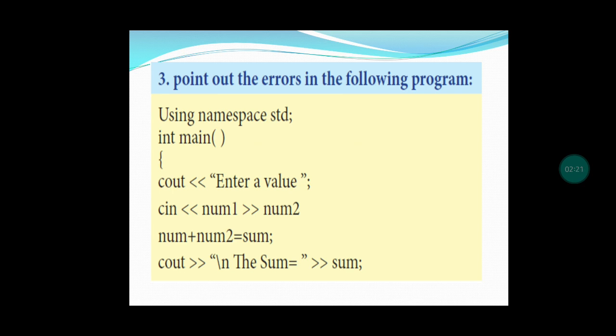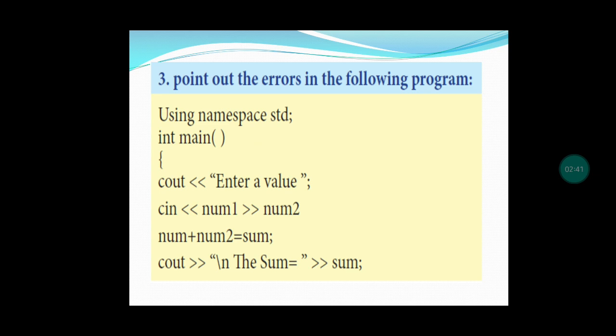In each and every C++ program, the beginning line is hash include iostream. In this program, it is missing. And in the 5th line of the program, at the end of the statement, the semicolon is missing.